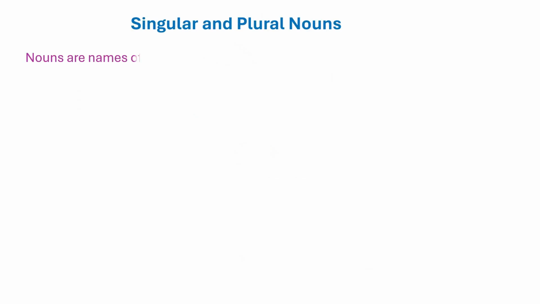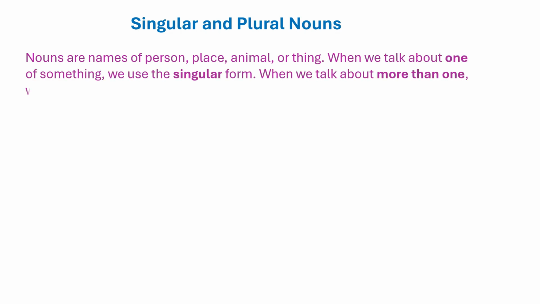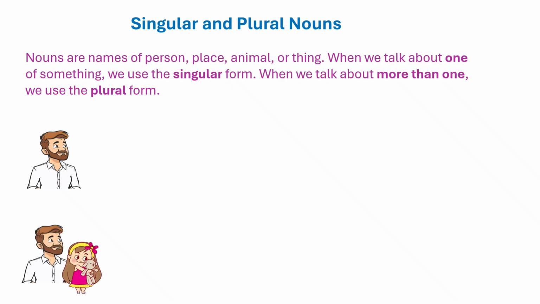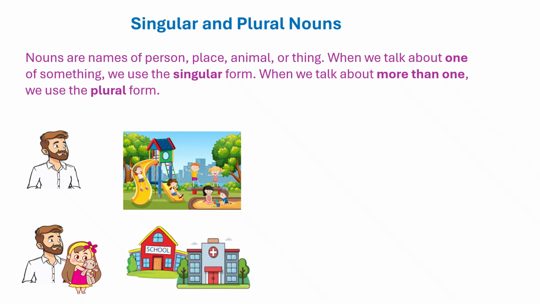Students, as we know, nouns are the names of a person, place, animal or thing. When we talk about one of something, we use the singular form. But when we talk about more than one, we use the plural form. For example, here is a man, or you can say a person. But when we talk about more than one person, a man and a child, we say people. A place, more than one place, we call it places.